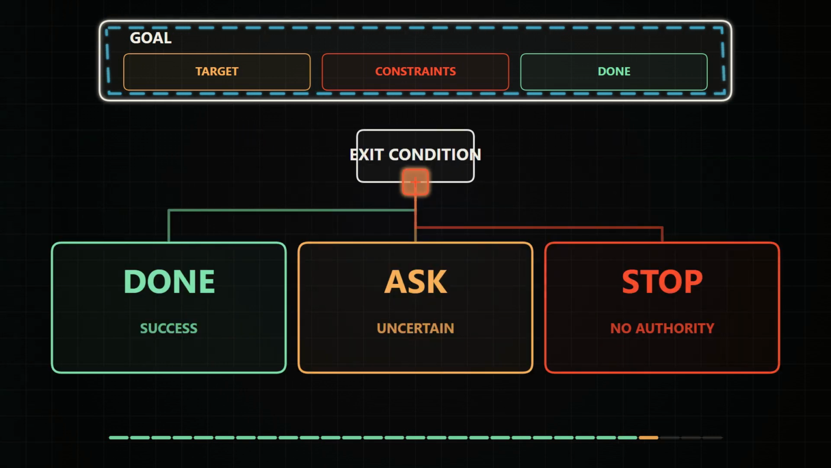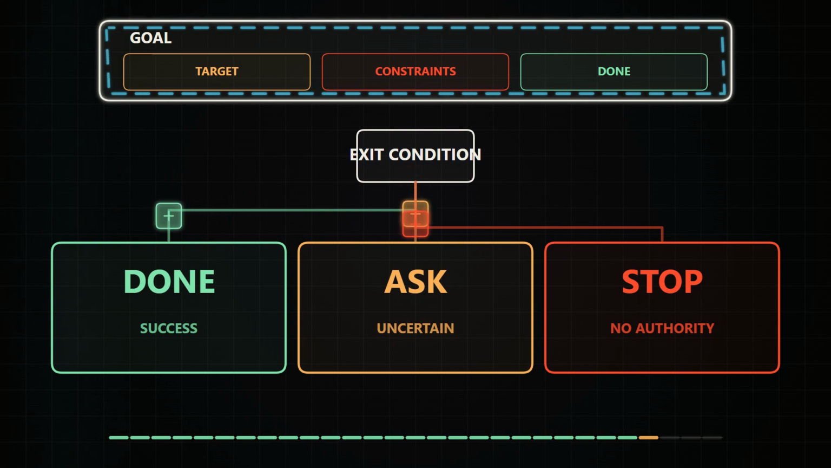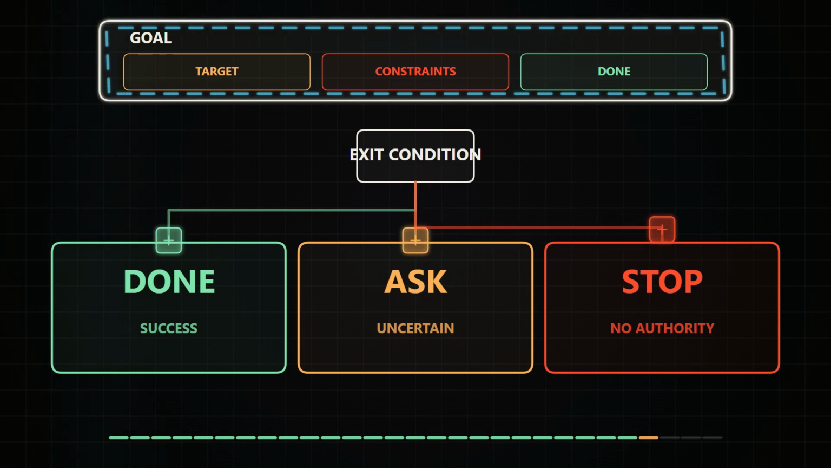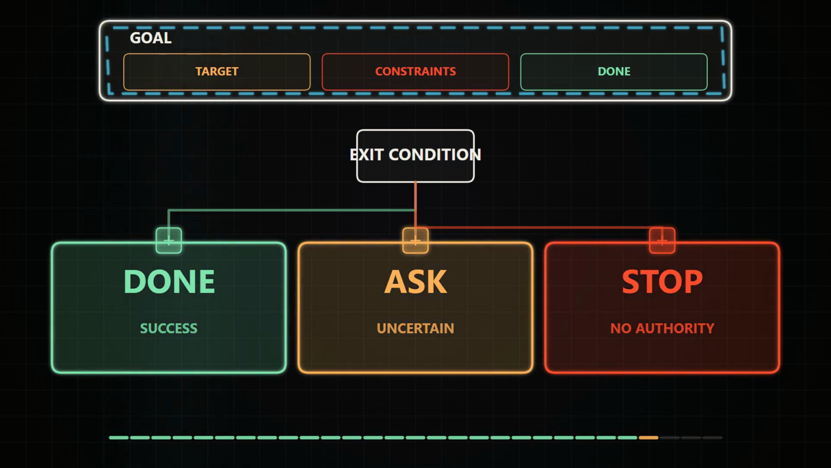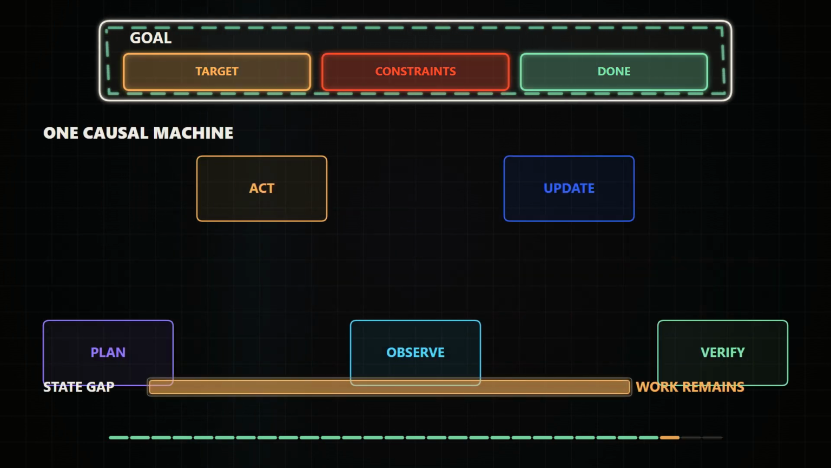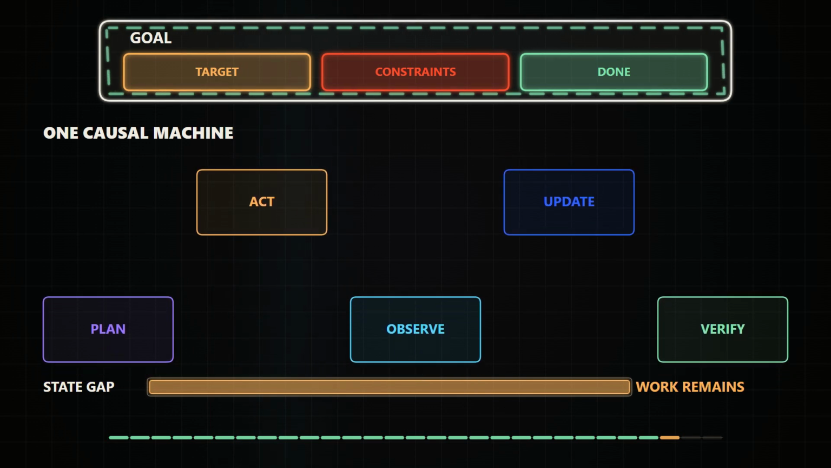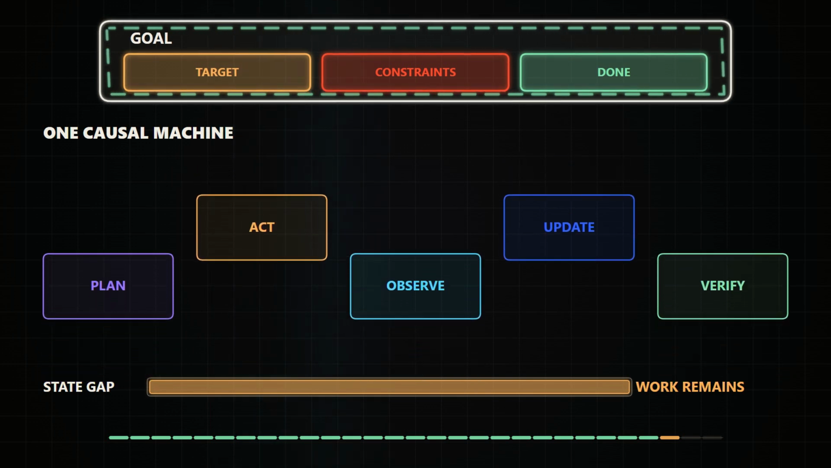And the loop can't run forever. A production agent needs exit conditions for success, but also for repeated failure, uncertainty, exhausted budget, and missing authority. Sometimes the correct outcome is done, sometimes it's ask, sometimes it's stop. Now the whole mechanism can be read as one machine. The goal contract holds target, constraints, and done.